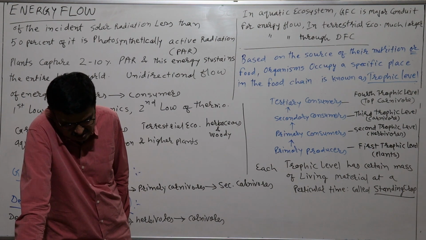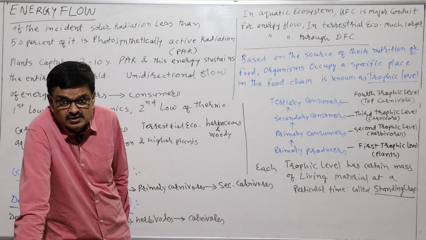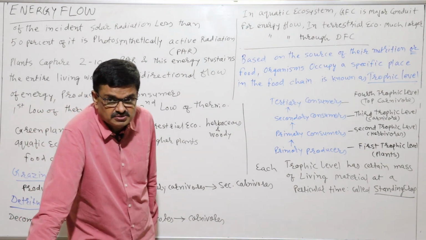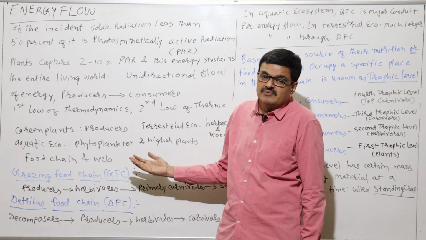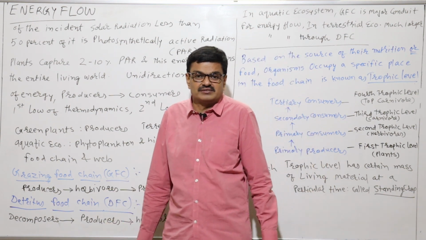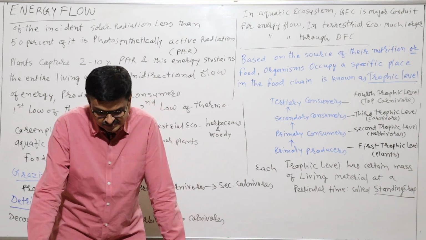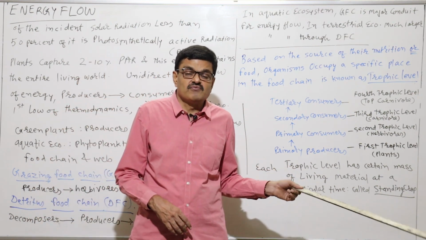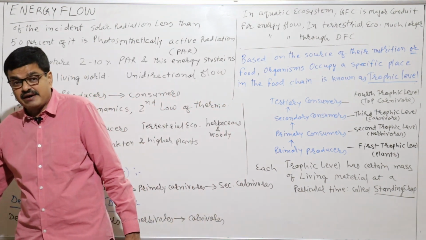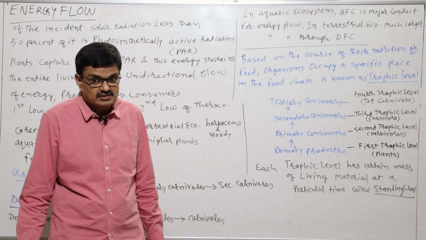And in natural ecosystems, some animals like the cockroach and the crow are omnivorous. Omnivorous means they can utilize plants as well as animals both. So that is why it is called omnivorous. And that is why this kind of arrangement is a food web. It is not a food chain, but a food web.